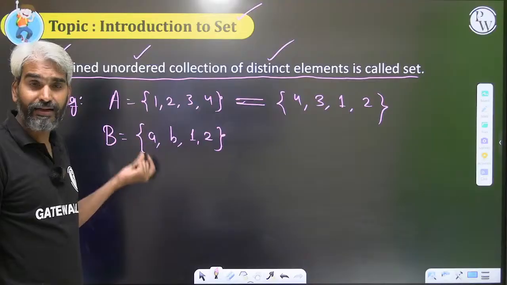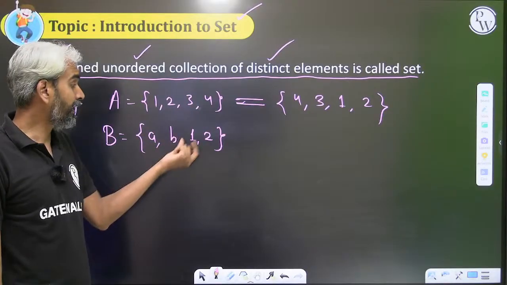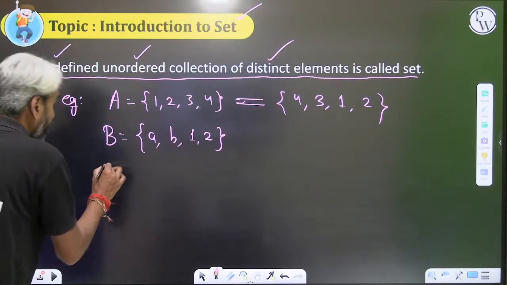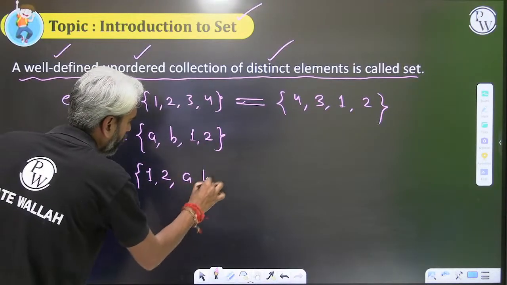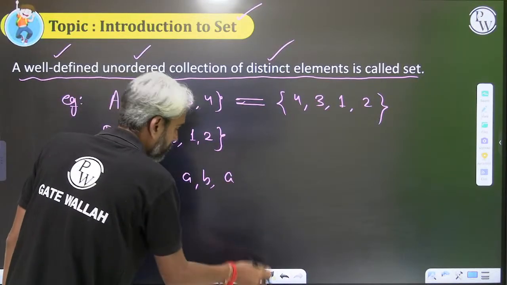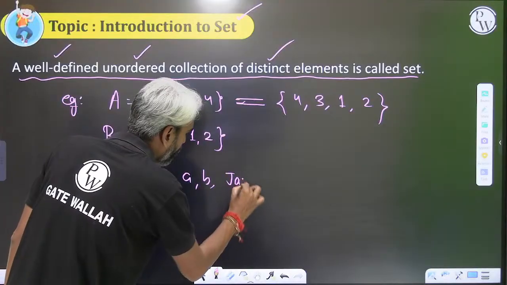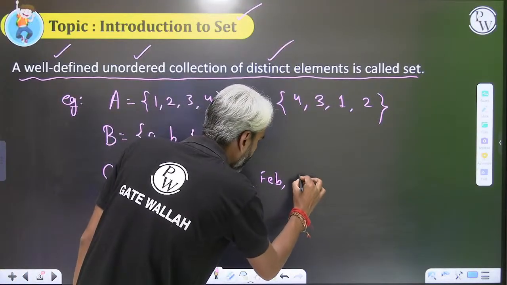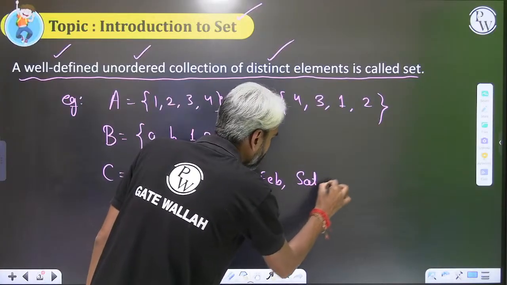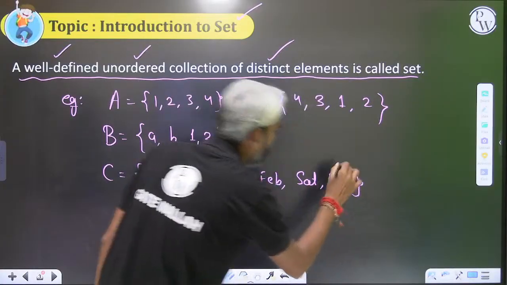There's one character A, there's another character B, there are two integers 1 and 2. Similarly, I can have 1, 2, A, B, or something like January, February. Whatever you want to include within the set is perfectly fine. There is no restriction on what type of element should appear in a set.